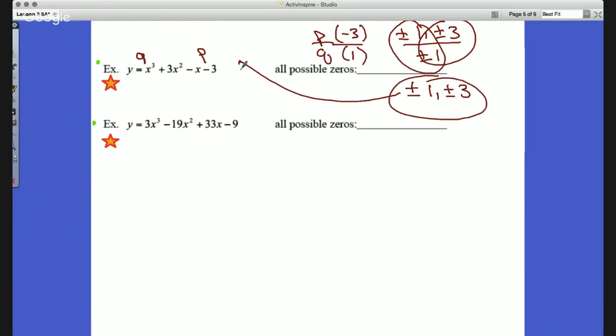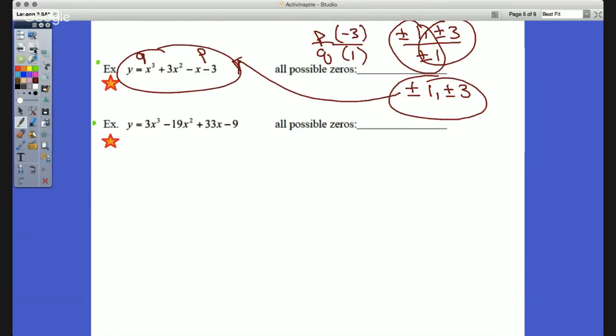And again, that means that those are the ones that I would use to guess in my polynomial. Where does that polynomial hit the x-axis? Okay. Side note, you could also factor that by grouping, but you don't have to. Just giving you a heads up there.